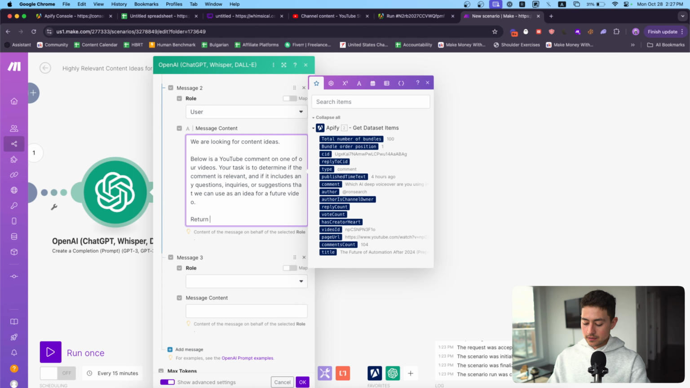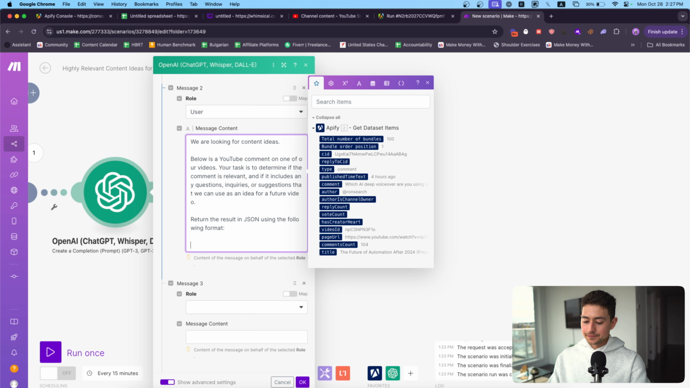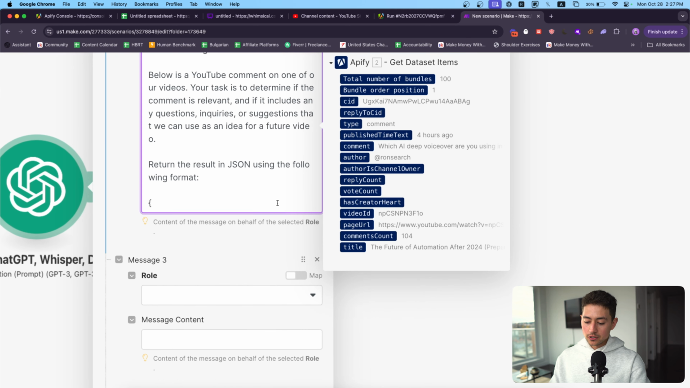Return the result in JSON using the following format. JSON is all curly bracket based, so I'm going to write this out in JSON. Again, we are just inventing our own format here. I'm not choosing from a set number of formats. I'm just pulling it out of thin air, for lack of a better phrase.